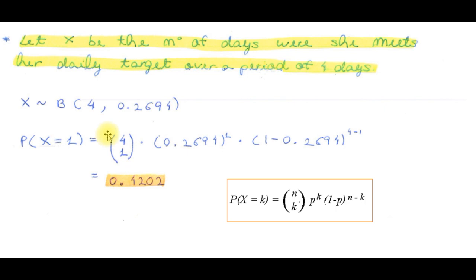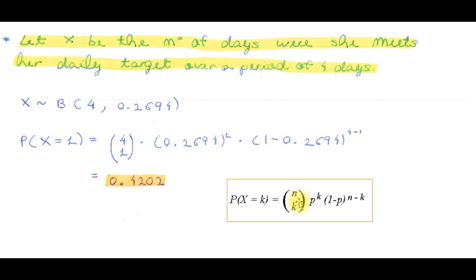the fixed number of trials, in this case 4 days, and the parameter 0.2694, the fixed probability of success. That's the probability that Beatrix sells at least 3 flowers in a particular day. If you're wondering, this is our result from the previous part. Again, the statement tells us to find the probability that she meets her daily target exactly once. That's really the same as the probability that x equals 1. We will now apply the probability mass function formula of the binomial distribution.